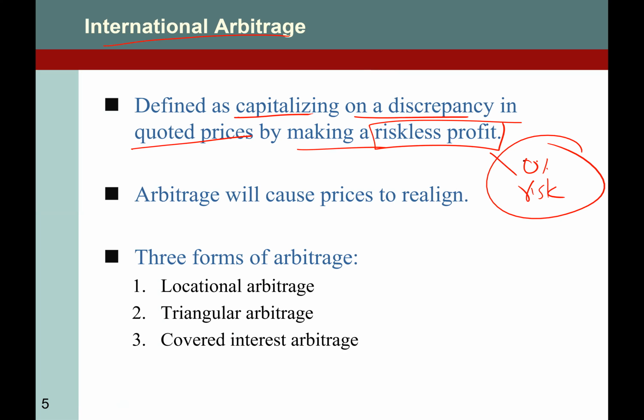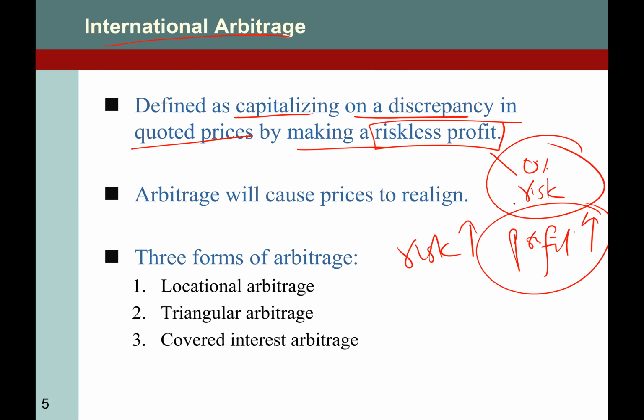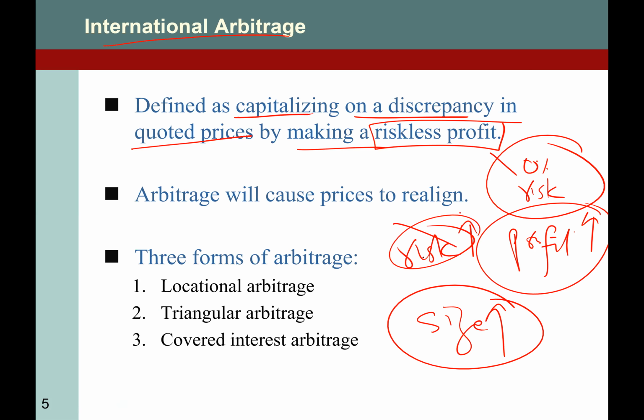So remember, the profit rule is higher the risk, higher the profit, right? In order to capture this higher profit, you need to depend on the size of investment. In this case, riskless profit, there is no risk. So how can you make big profit? According to the size of the investment, right? So we have three arbitrages: locational arbitrage, triangular arbitrage, and covered interest arbitrage.